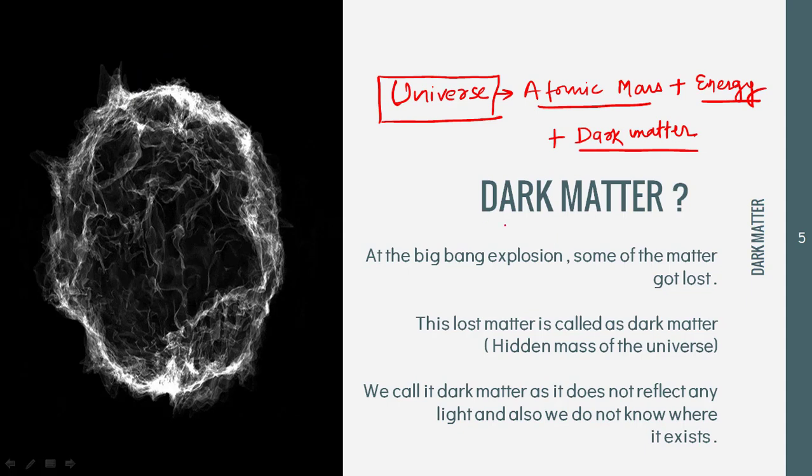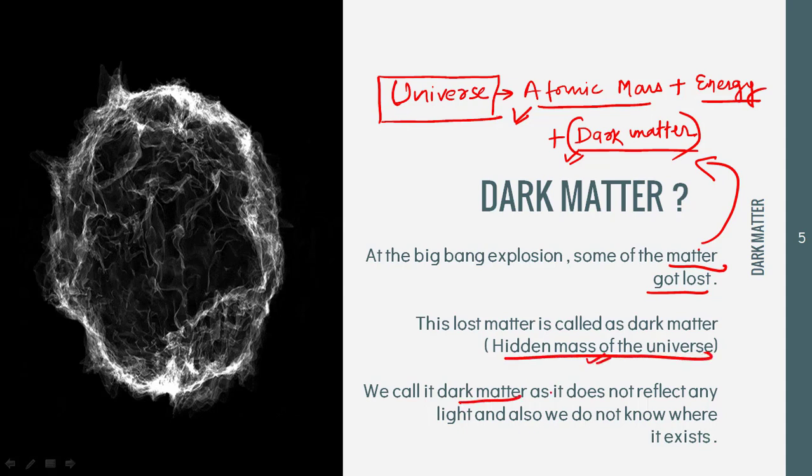Now let's talk about dark matter, what dark matter is. Before that, let me tell you what the universe is made up of. So the universe is made up of atomic mass that you can feel. Whatever you see around yourself is made up of atomic mass, and we also have energies in the form of radiation. And the third thing that is there is the dark matter. This dark matter got lost during the Big Bang. So after the explosion took place, some of the matter got lost, and this matter which was lost after the explosion is called dark matter. It is also called the hidden mass of the universe.